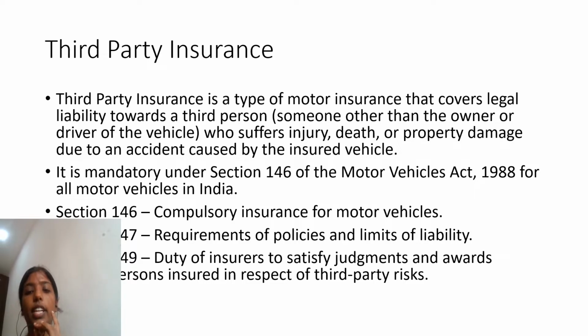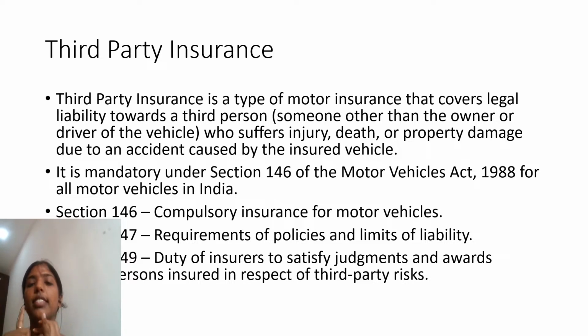And according to Section 146 of the Motor Vehicles Act 1988, it is mandatory for all the vehicles to have third party insurance. And we can see the sections that are dealing with third party insurance. Section 146 of the MV Act mainly deals with compulsory insurance for motor vehicles. Always remember that.